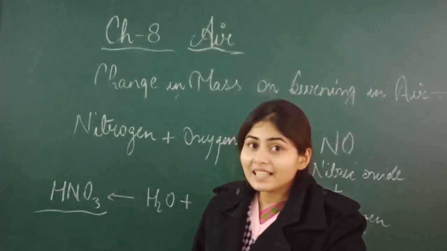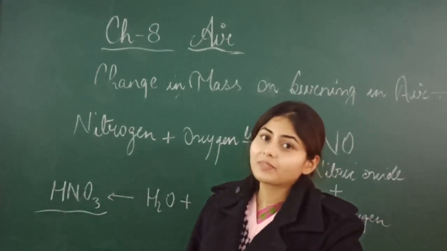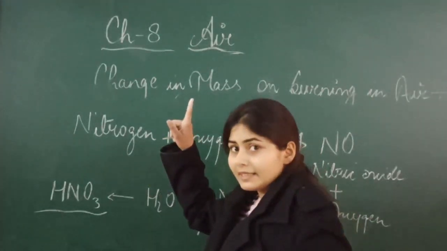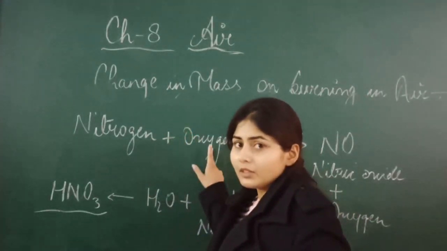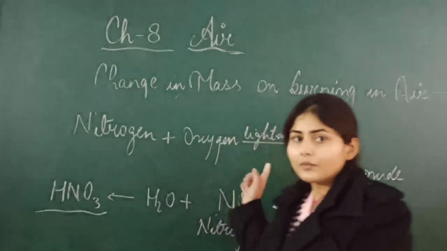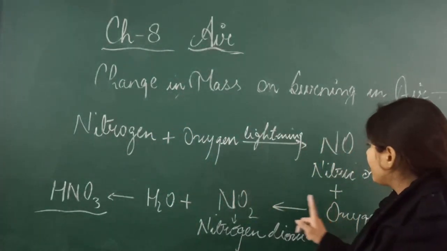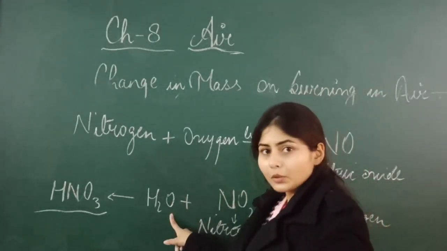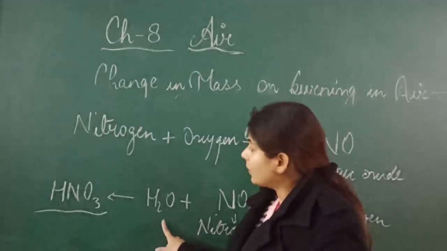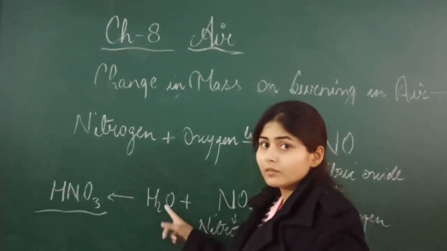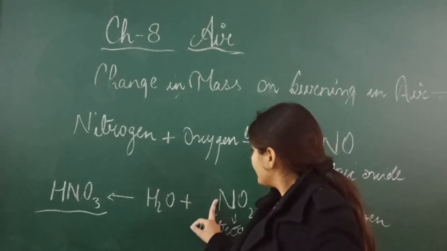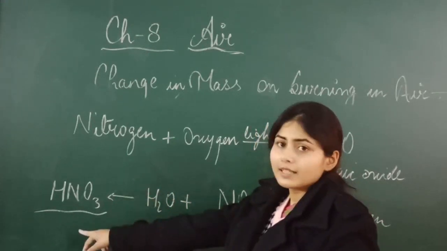So this is the process of how the plant takes the nitrate salt. First, what happens? When there is lightning in the upper atmosphere, the nitrogen combined with the oxygen and forms nitric oxide. Then further this nitric oxide combines with the oxygen and forms nitrogen dioxide. This nitrogen dioxide combines with the rain water, that is H2O, and forms nitric acid, that is HNO3.